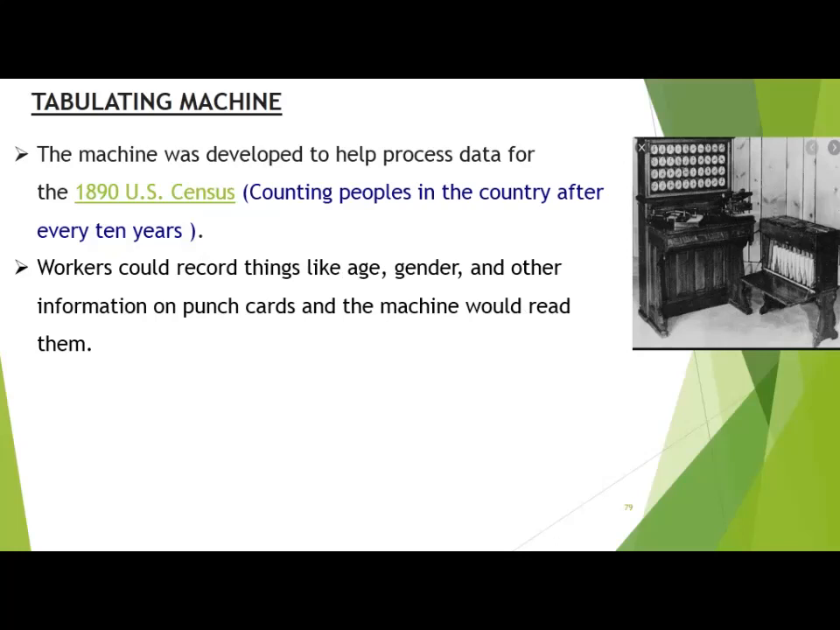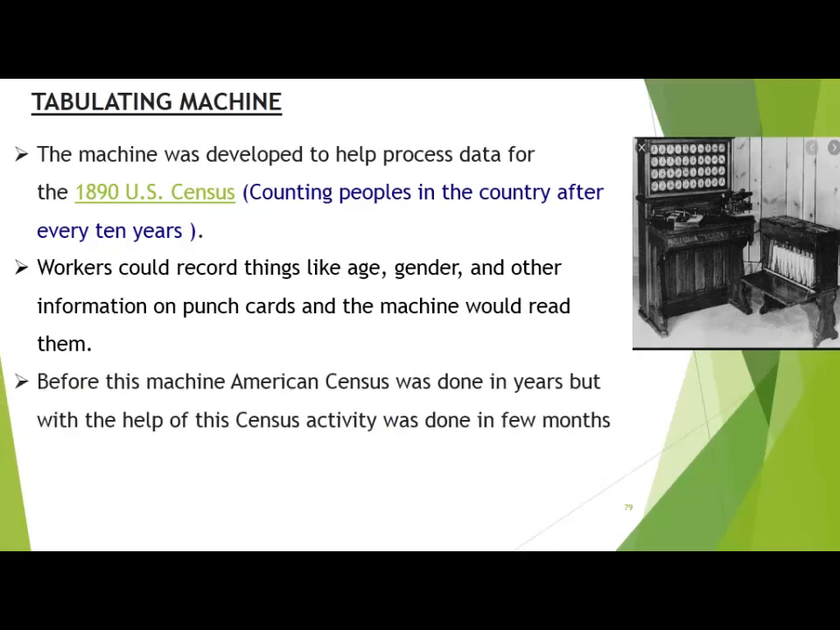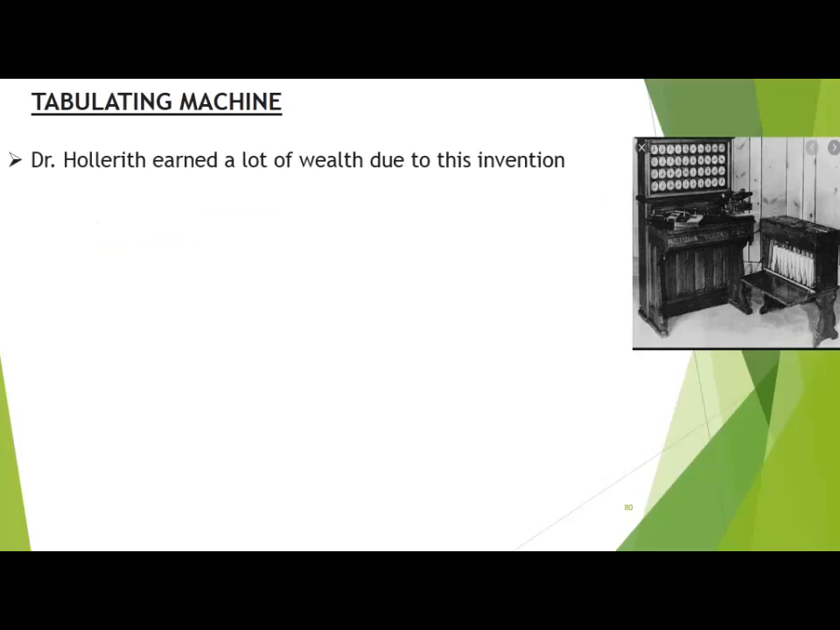Workers could record things like age, gender, and other information on punch cards, and the machine would read them. Before this machine, the American census took years, but with the help of this machine, it was done in a few months, as I told you. Dr. Hollerith earned a lot of wealth due to this invention. It was a very unique machine which helped the American census count the people in the country.